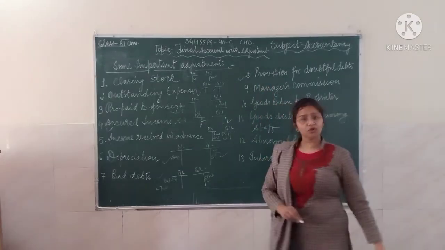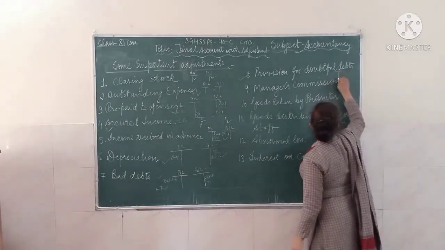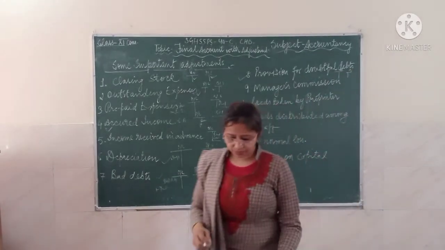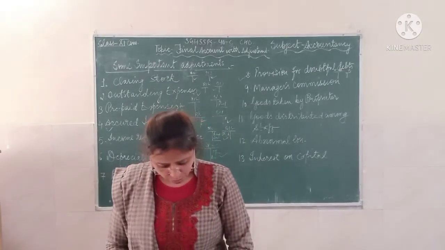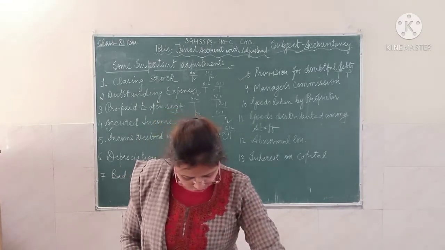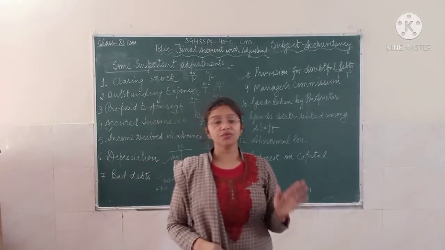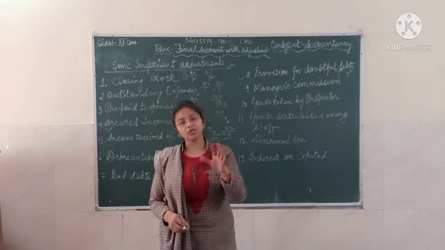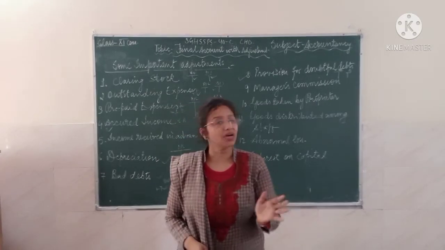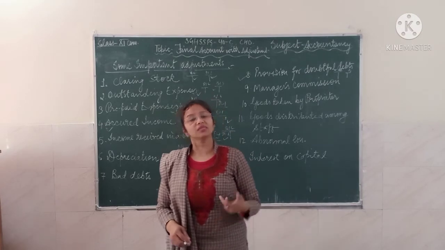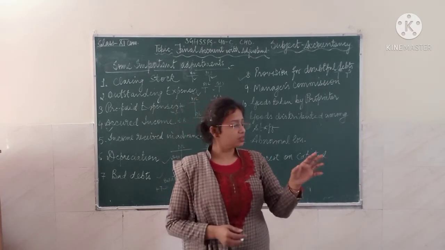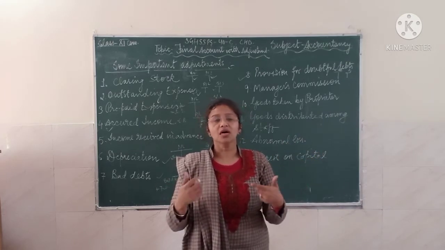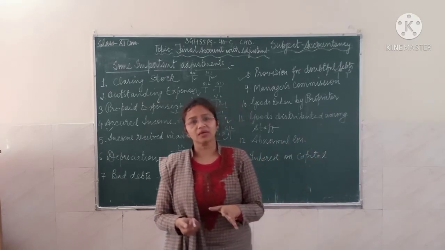Now, come to the next, that is your provision for doubtful debtors. Here also you are taking the P&L account and the balance sheet. Provision is actually a creation. We create the provision for those liabilities which are 100% going to happen, but the amount of that is not known to you. That's why you create a kind of provision for that, because you know that there is a certain probability of that happening.